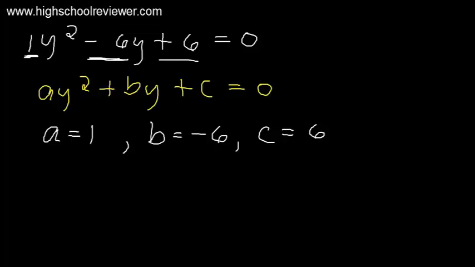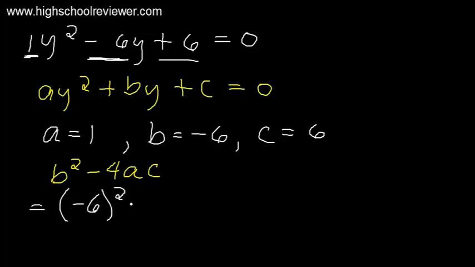And then the value of the discriminant, which is b squared minus 4ac. Our b here is negative 6, raised to the power of 2, minus 4 times a, which is positive 1, multiplied by c, which is positive 6.